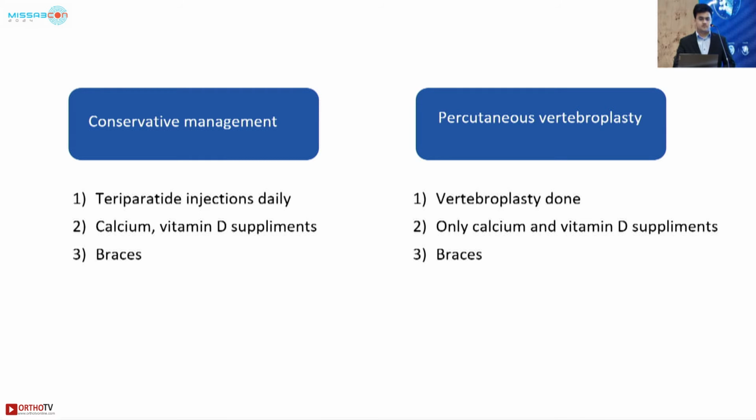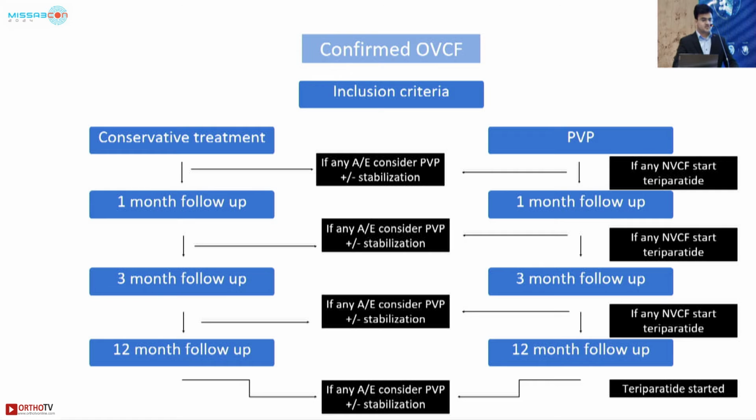The conservative management group was given daily teriparatide injections, calcium and vitamin D supplements, and braces if required. The second group was treated with percutaneous vertebroplasty, and calcium and vitamin D supplements were given, but no anti-osteoporotic treatment was given for this group. So this is the basic design of the study. With confirmed osteoporotic vertebral fractures, the inclusion criteria were applied.